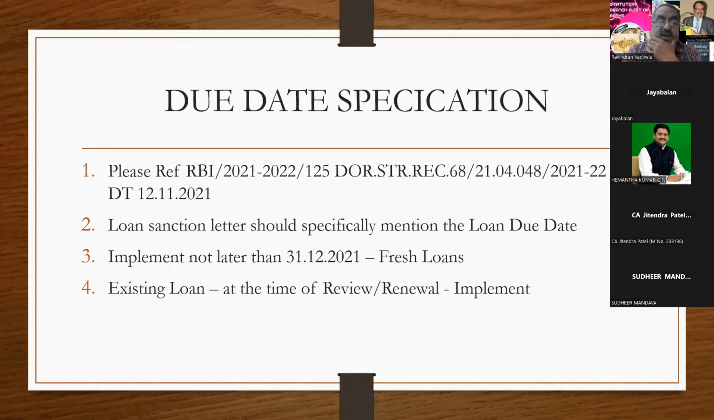It has to be implemented after 31/12/21, it is a must. That is, any loan sanctioned on or after 31/12/21 must contain the due date of the loan. That is, in the sanction letter, the bank has to specifically mention the due date.